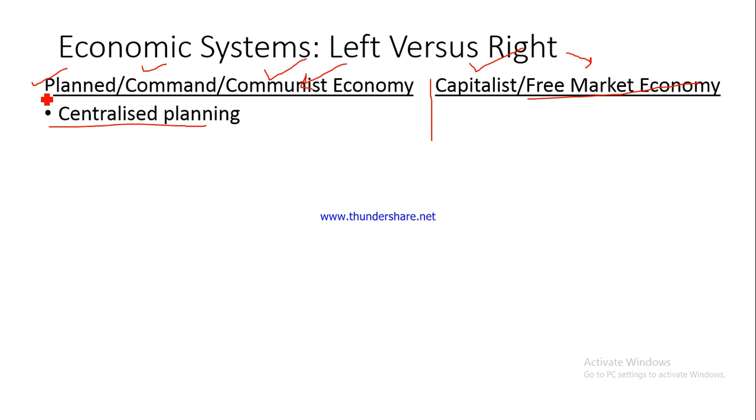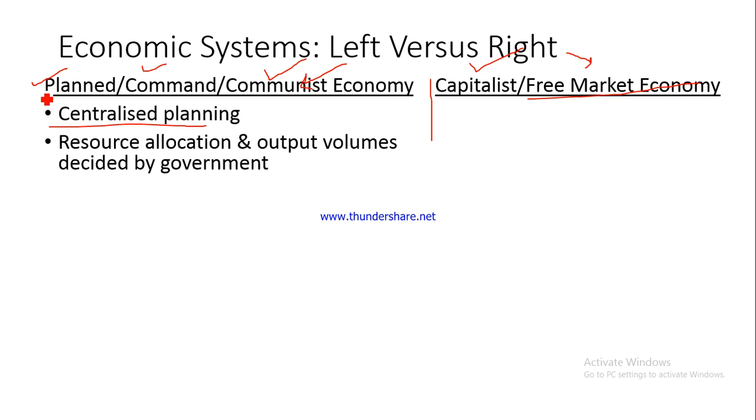And what do we plan basically? What do we mean by centralized planning? All the resources which are there, how they are going to be allocated, how much of the output would be produced, and how that would be allocated to different customers, consumers. Every single thing is decided and planned by the central authority.